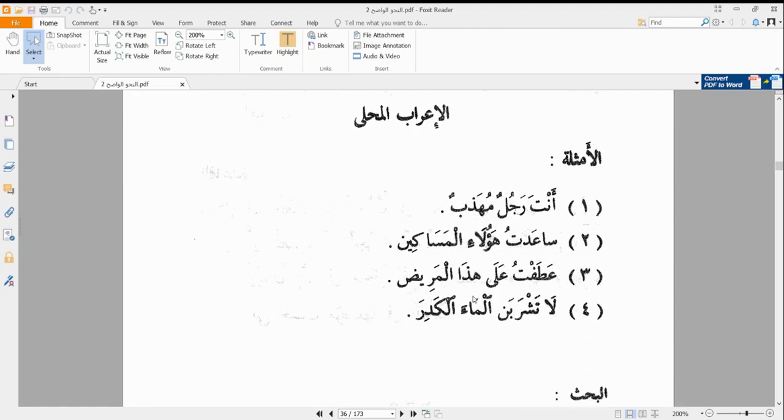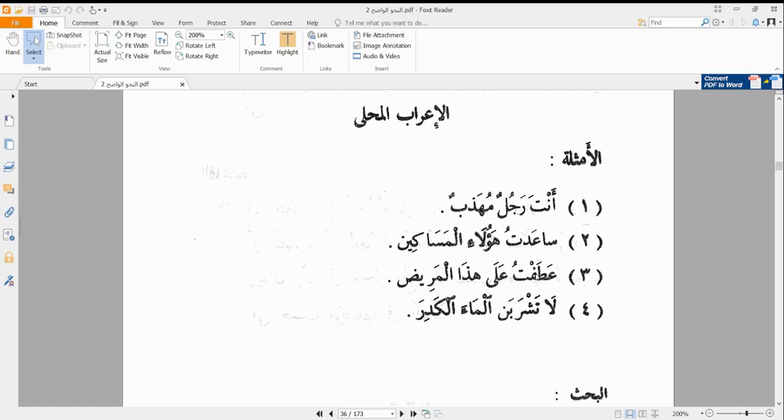Similarly, we have seen a position where we have an ism mabniyy in a position of something that is raf', like anta in this case, and we have another ism mabniyy that is standing in the position of something that is nasb, and that is in the case of ha'ula'i.